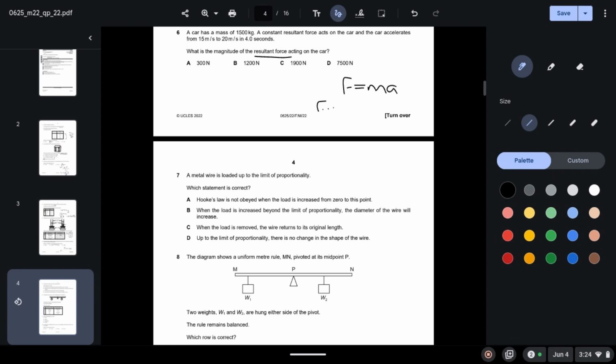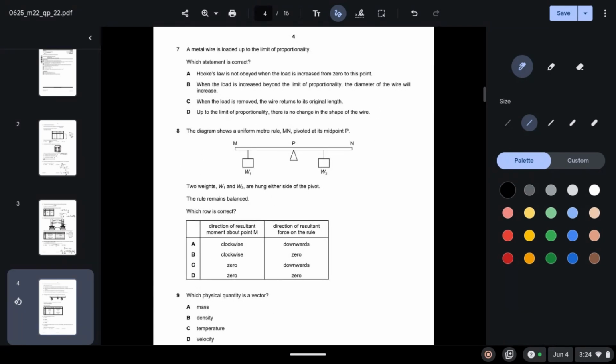So mass we have 1500 kilograms. Acceleration we can find out with this information given, 20 minus 15 upon 4. So when you calculate this, your answer will come out to be 1875 newtons, which is 1900 newtons.